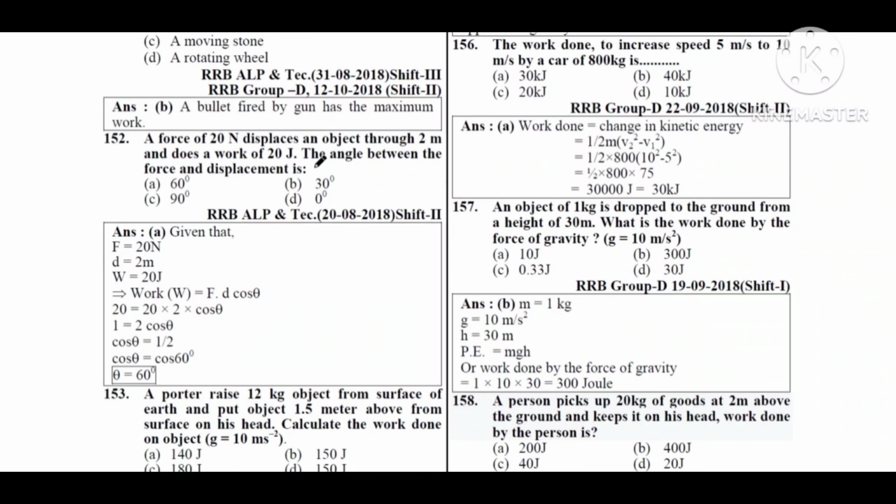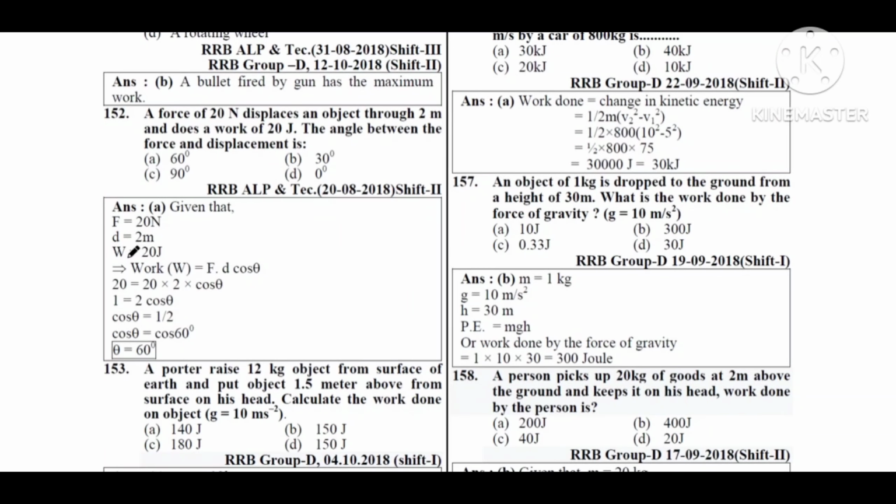Next question. A force of 20 Newton displaces an object through 2 meter and does a work of 20 joule. The angle between the force and displacement is option A 60 degree, option B 30 degree, option C 90 degree, option D 0 degree. Answer is option A 60 degree.